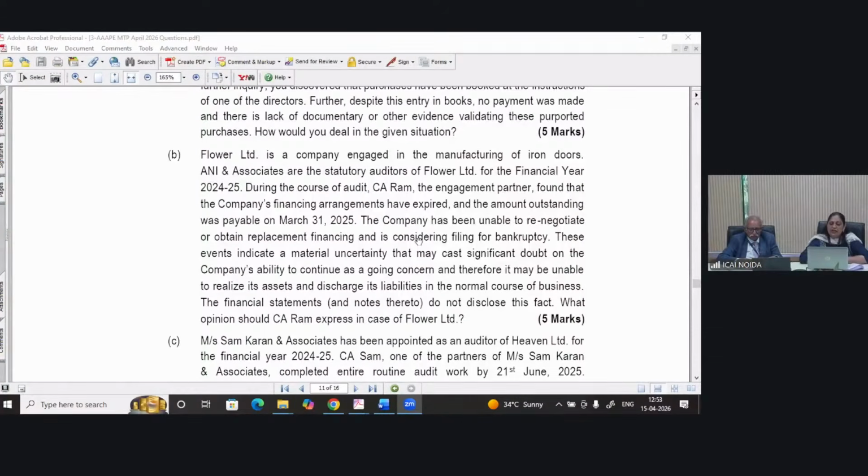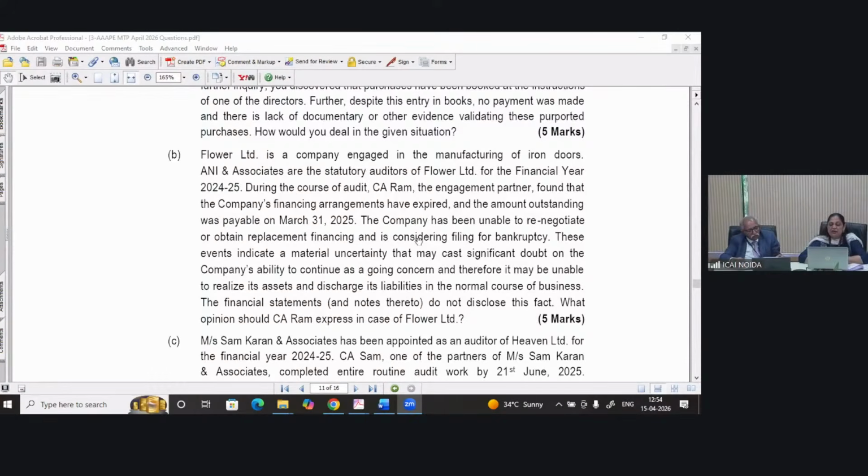Flower Limited is a company engaged in manufacturing of iron doors. ANI and Associates are the statutory auditor of Flower Limited for the financial year 24-25. During the course of audit, CA Ram, the engagement partner, found that the company's financing arrangement had expired and the amount outstanding was payable on March 31st, 2025. The company has been unable to renegotiate or obtain replacement financing, and is considering filing for bankruptcy.